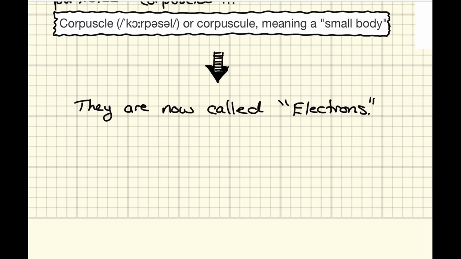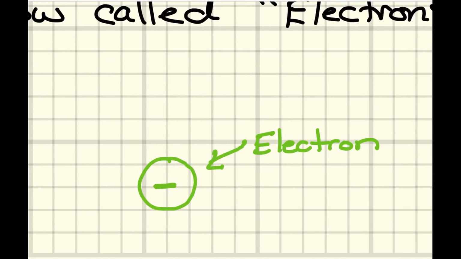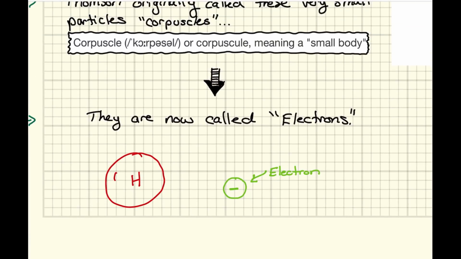So to back up the boat, we went from this idea of atoms, like this atom of hydrogen, as being the smallest, to all of a sudden knowing that there's something negatively charged that's smaller, and we're going to call that something an electron. This opened the door for what we now know as subatomic, sub meaning below, so below an atom or part of an atom, this study of subatomic particles. The electron was the first confirmed particle that was smaller than an atom.